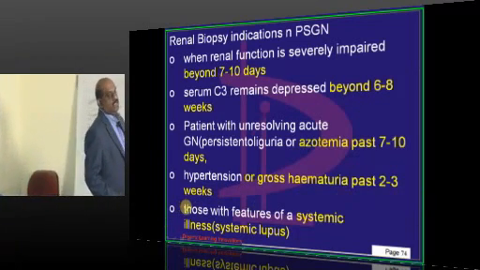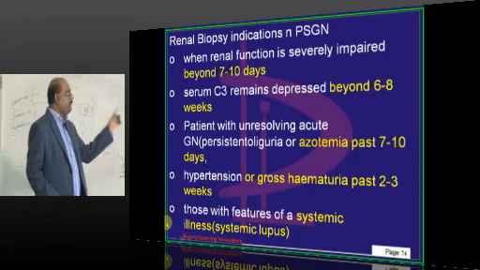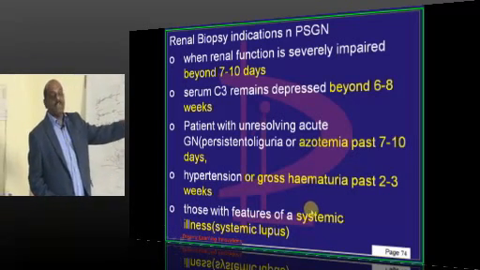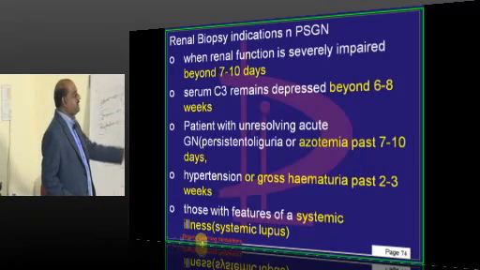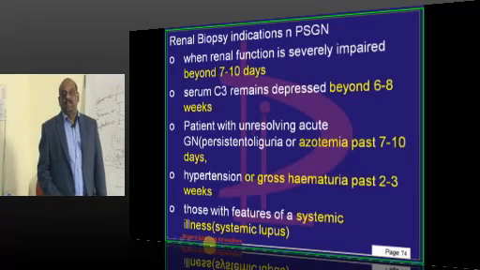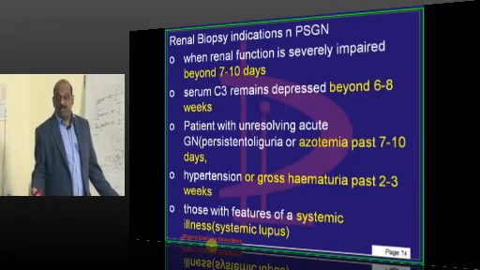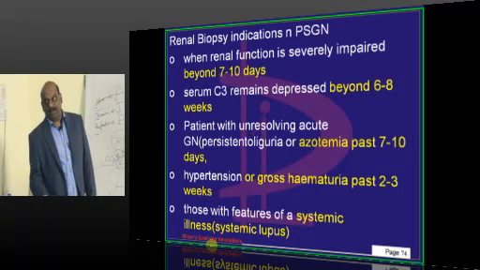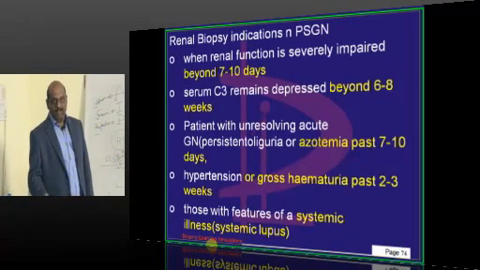And if the azotemia is present beyond 7 to 10 days, or if there is any hypertension or gross hematuria beyond 2 to 3 weeks, or those who are having systemic features, maybe it is lupus with hematuria. Lupus can occur even in the pediatric population, in an 8-year-old, 7-year-old, 6-year-old.